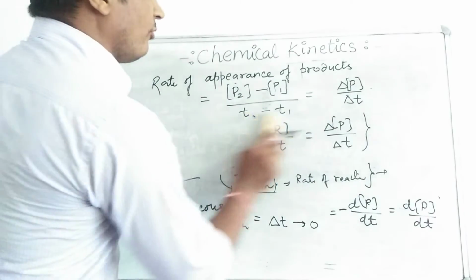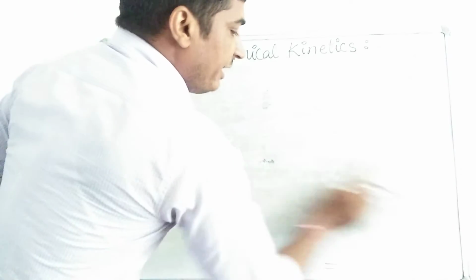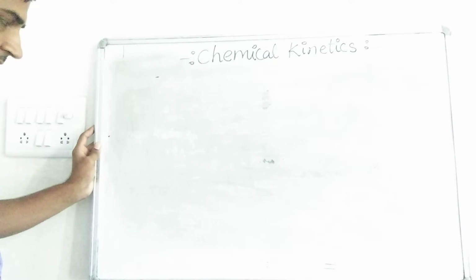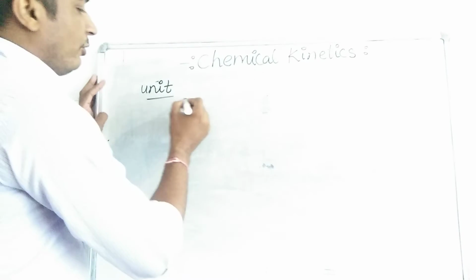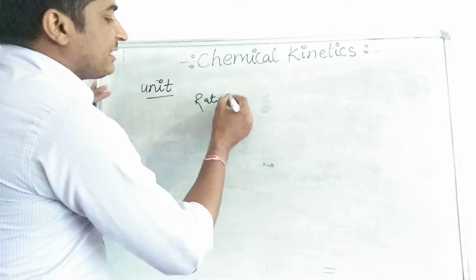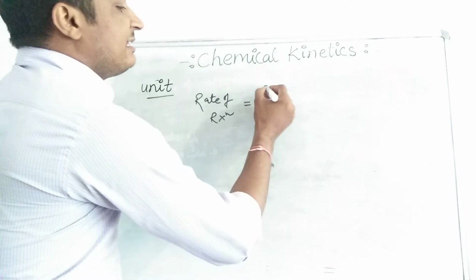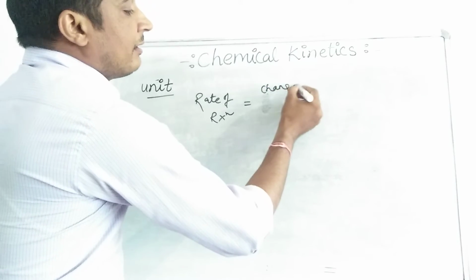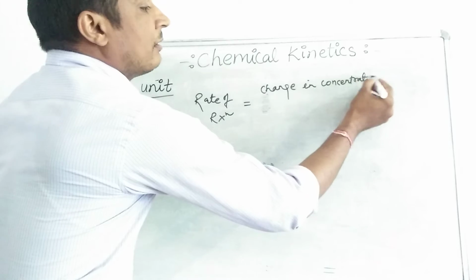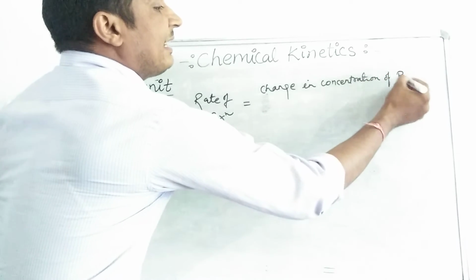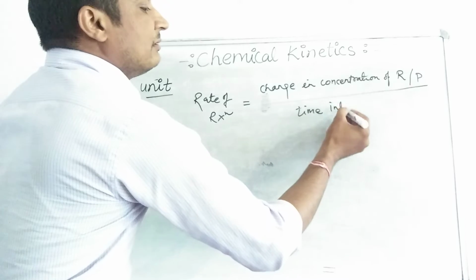Now the unit of the rate of reaction. We must consider the unit of rate of reaction. What should be the unit? For rate of reaction, we are taking change in concentration of reactants or products divided by time interval.